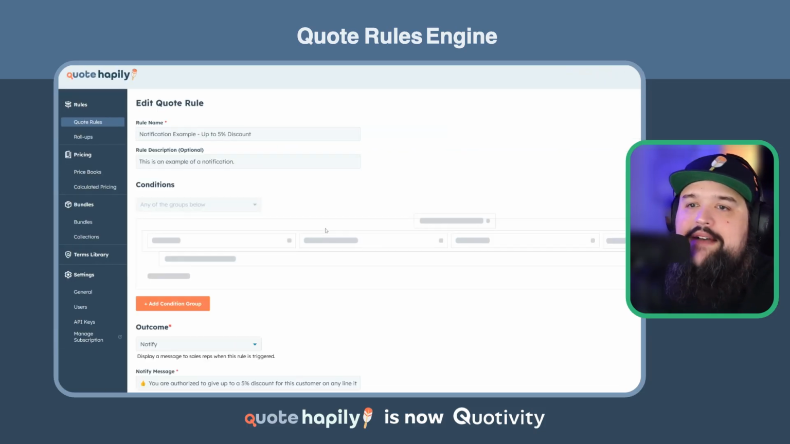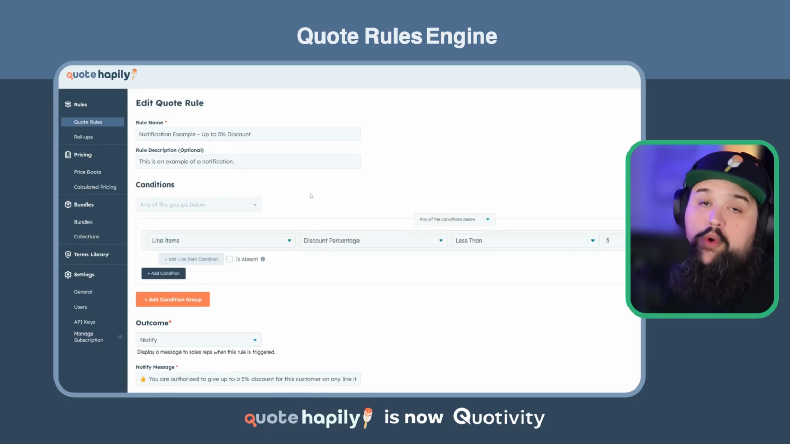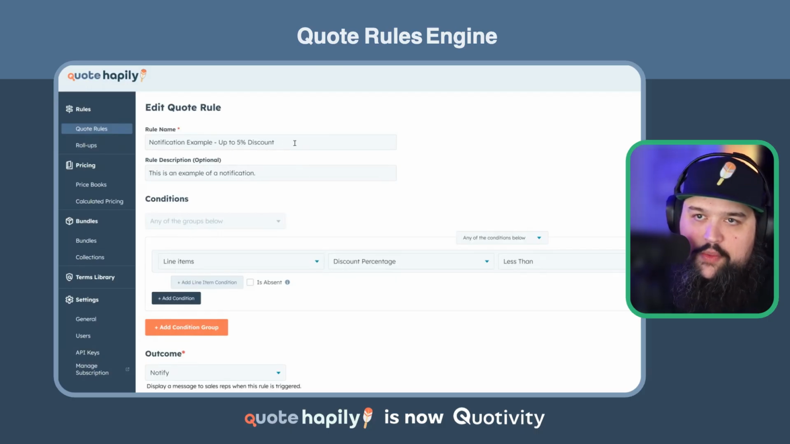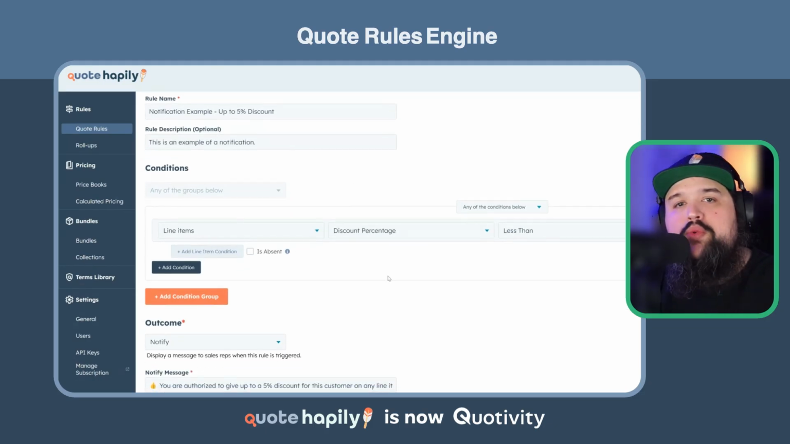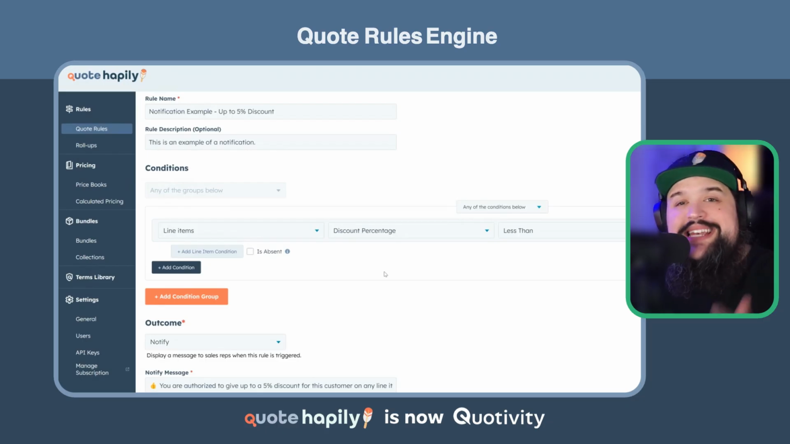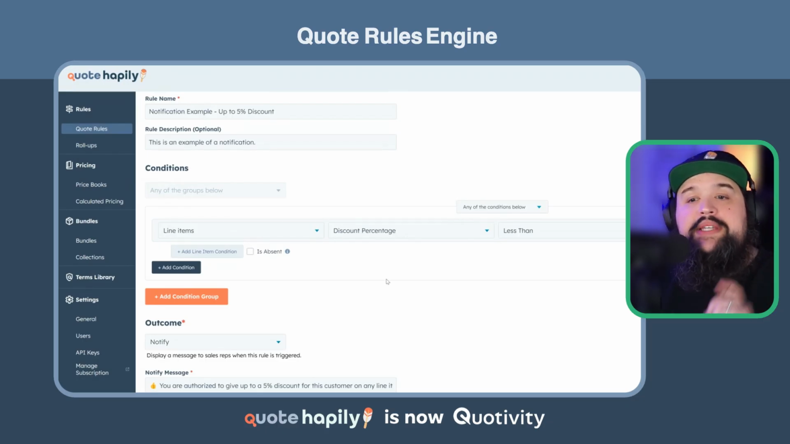So here I have this example of a notification rule, or a rule that gives a notification as an outcome. Okay. And basically what I'm doing here is I am just warning the reps, or basically notifying them, that they are free to discount up to 5% as much as they want. So it starts just by giving the rule a name, giving it a description, and then down here, when you're building a rule, what you do is you set conditions. Conditions are basically the criteria that the quote or any associated objects to the quote or the deal need to hit in order for this rule to come into play.